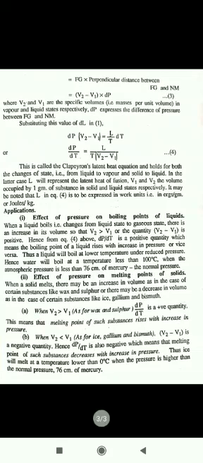Here dL is equal to area FGNMF, which is FG into the perpendicular distance between FG and NM, equal to V2 minus V1 into dP, where V2 and V1 are specific volumes, that means volume per unit mass in vapor and liquid state respectively. dP is the pressure difference between FG and NM.